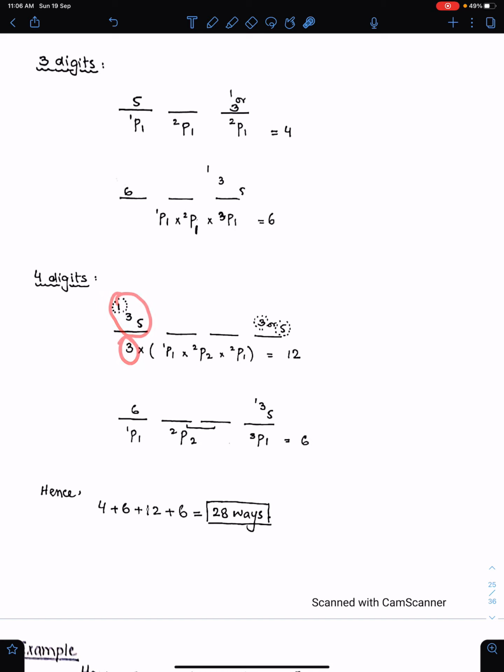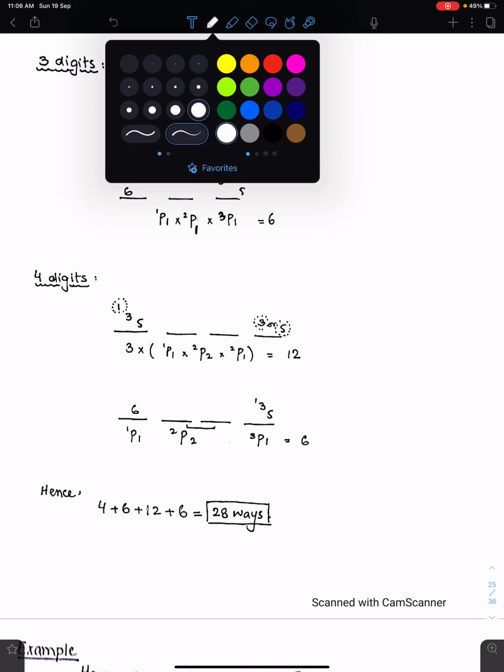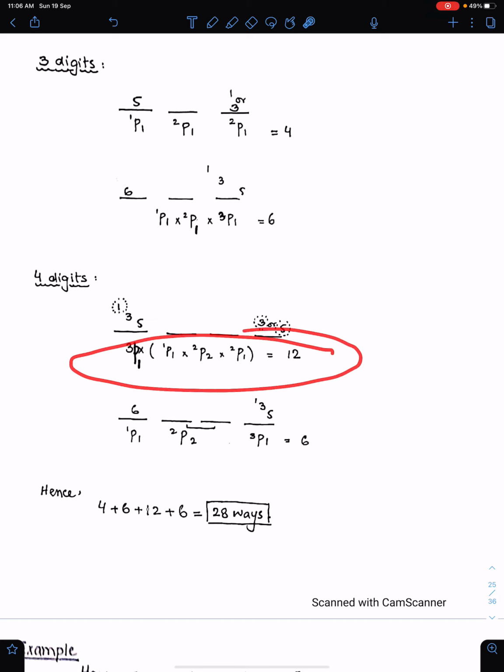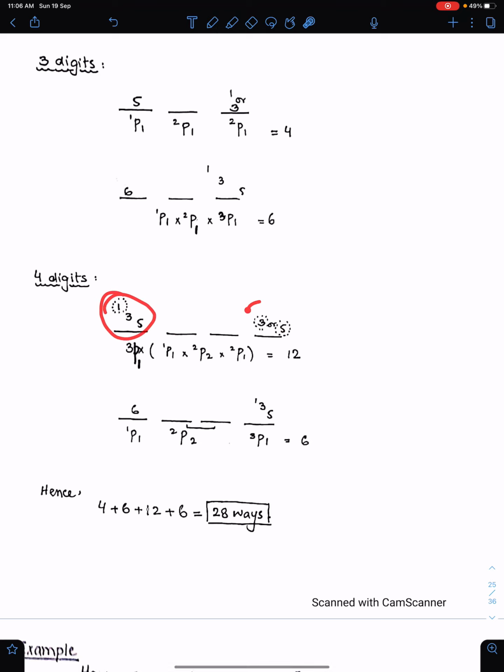So 3 for first digit. Or you can write 3p1 as well if you want. Let me write this as 3p1 to make this calculation simple. So for first digit 3p1, for last digit 2p1, and for middle digits 2p2.